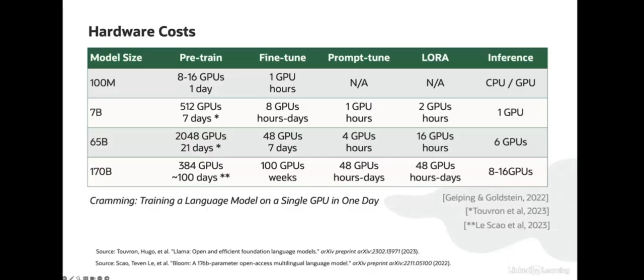Finally, I just want to point to one paper here, which looks at training from a different angle. The paper presents what they call cramming and studies the question, how far can you get if you have a single GPU and 24 hours to train a model? If you're interested in that, this is a really nice read that I'd encourage you to take a look at. With that, we've wrapped up our discussion of training, and in the next lesson, we'll talk about decoding.